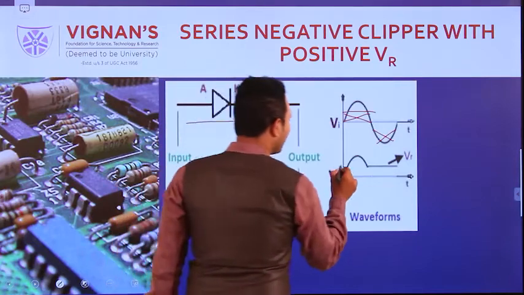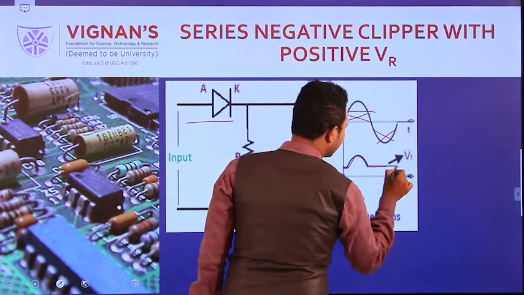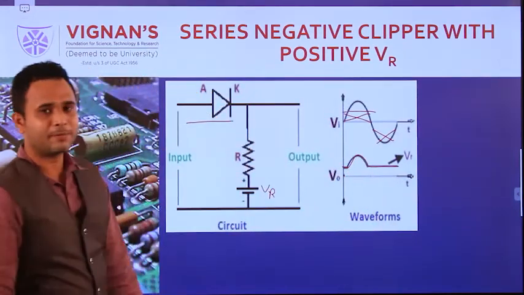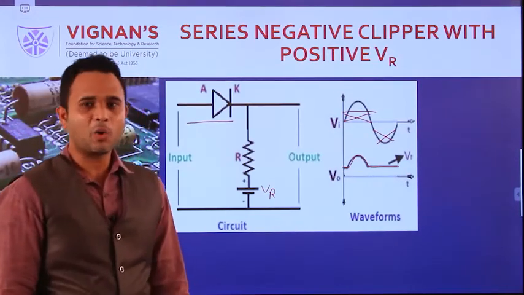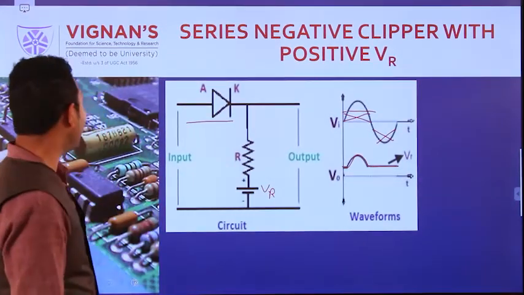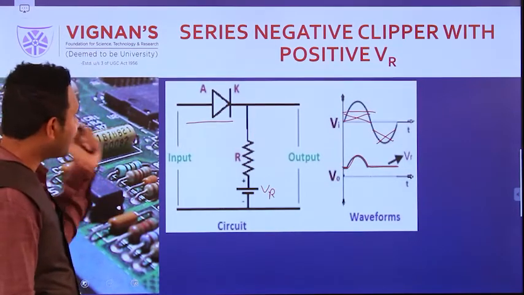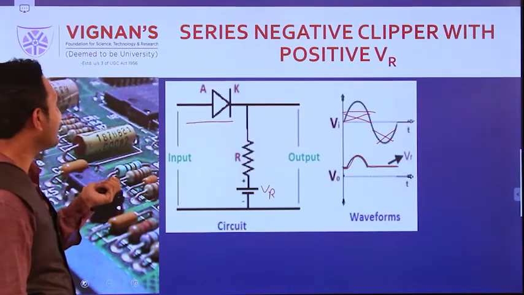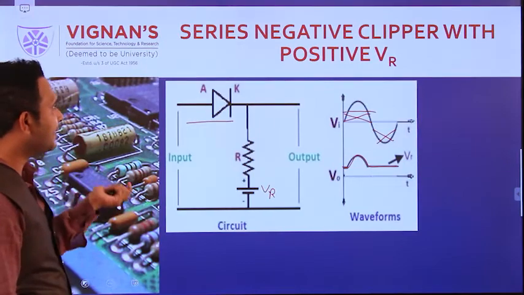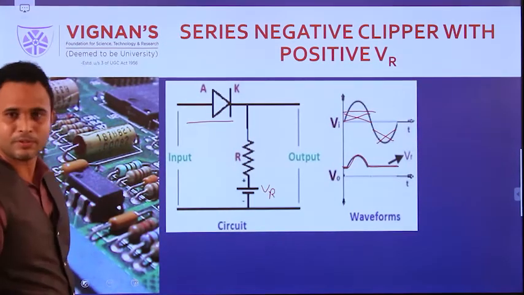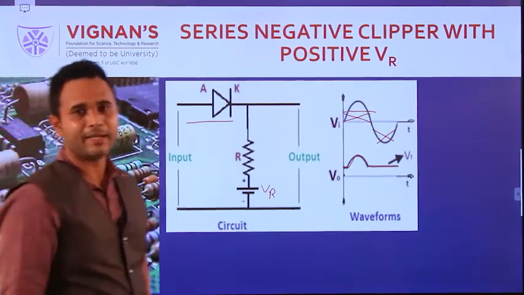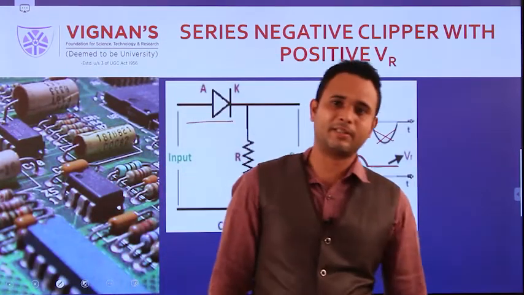Then finally we get this signal as the output. Only the V reference signal we are getting as output, right? That's why this type of clipper is named the series negative clipper with positive reference. This is the main advantage of the reference voltage, right?